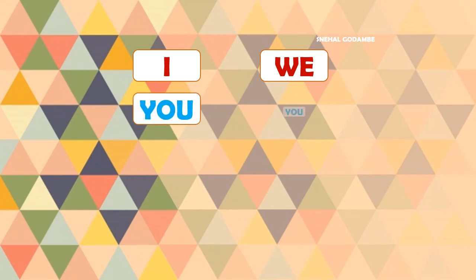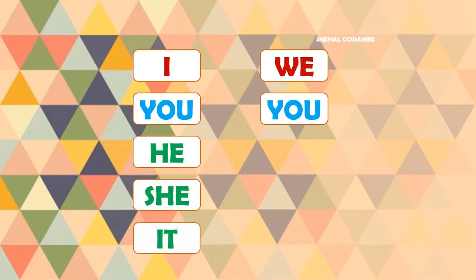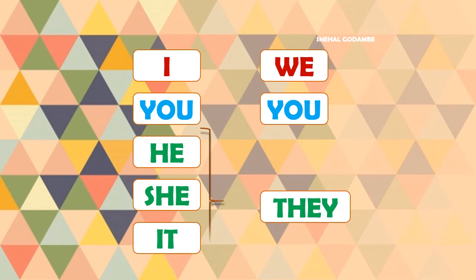In simple present tense we see different persons and numbers, singular and plural: I, we, you, he, she, it and they. We know this table, right?